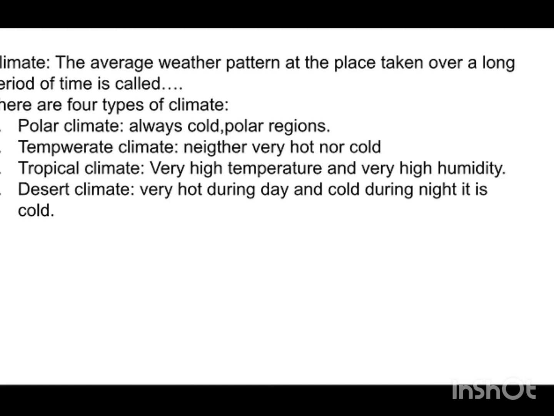Now there are four types of climate that have been discussed in our chapter, that is polar climate. What's the meaning of polar climate? Polar name itself represents that polar means it is at the pole region. It is the polar climate, always cold, and it is at the polar region. It is always cold means it is having only low temperature, means it is fully covered with ice. Second is temperate climate, neither very hot nor cold. Temperate in the sense mild climate, it is not very hot and the cold is not there.